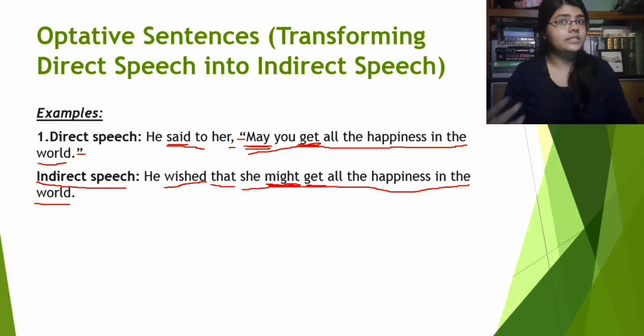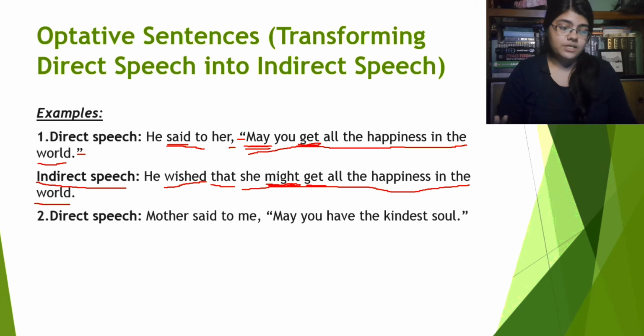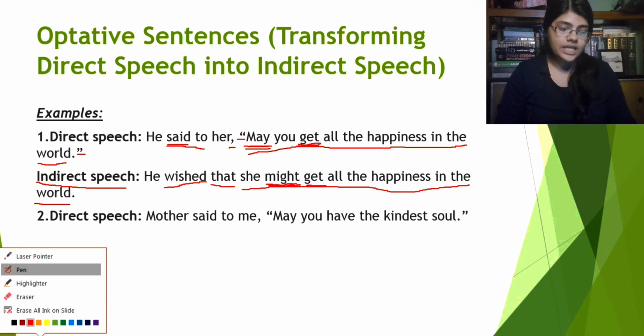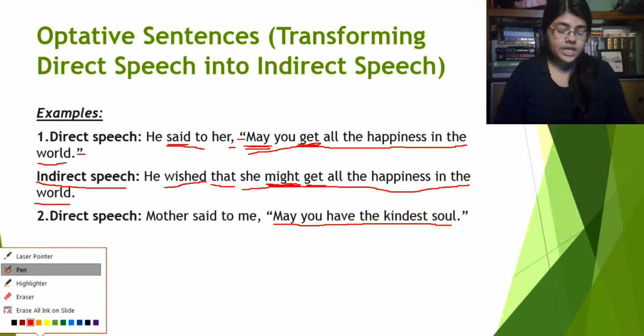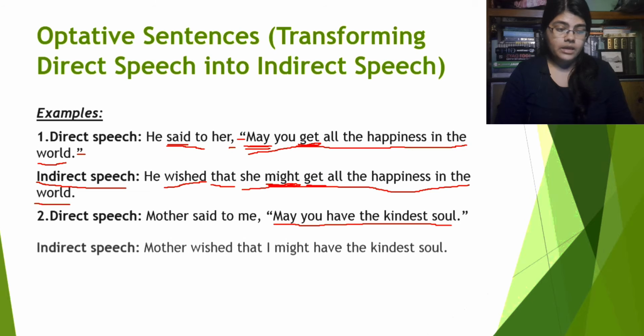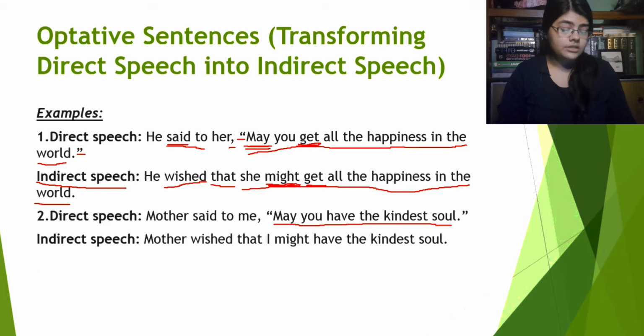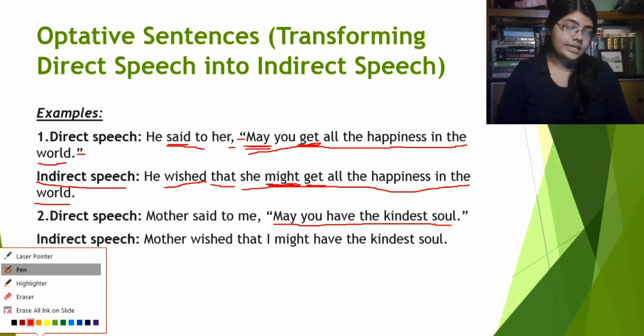We will see some other examples. Alright, second example, direct speech. Mother said to me, may you have the kindest soul. Here again we can see that the reported speech starts with may. May you have the kindest soul, this is a wish. So how are we changing this into an indirect speech? Mother wished that I might have the kindest soul.